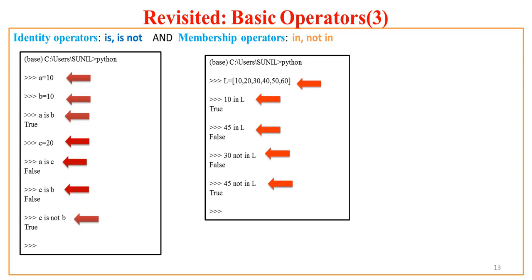So that's why the membership operator not in returns true. This way we have covered almost all the important basic operators of Python. We'll explore some of the operators we have not studied in this lecture in subsequent lectures at the right time.